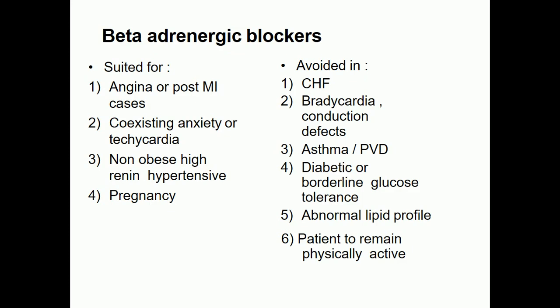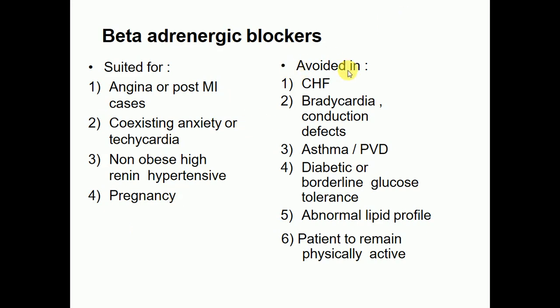Beta adrenergic blockers, as we know, are other agents suited for different conditions like angina or post myocardial infarction cases. They are also suited for coexisting anxiety or tachycardia, and for non-obese high renin hypertensive patients. They are also suited for pregnancy, so they can be used during pregnancy.